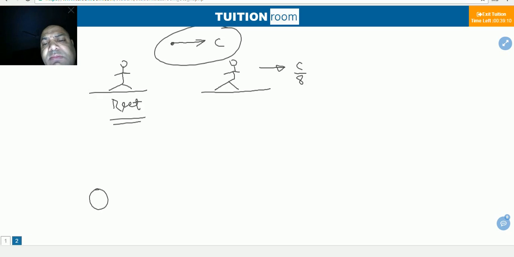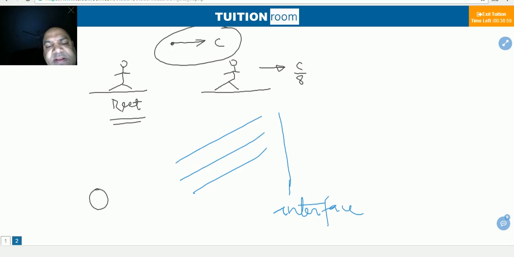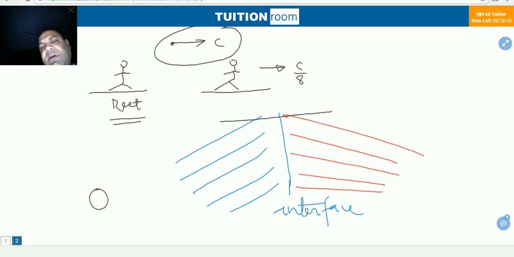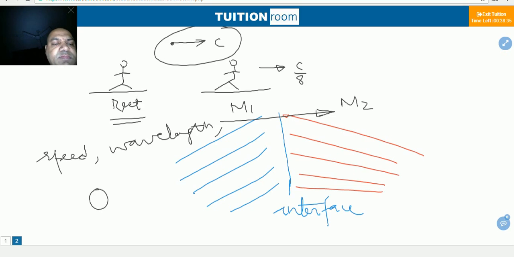Suppose there is a medium separator, this is called an interface. Suppose there is one medium and a second medium on the other side, and the photon moves from one medium to the other, so medium M1 changes to M2.